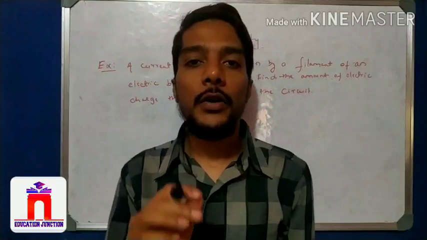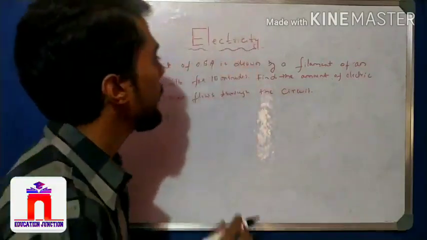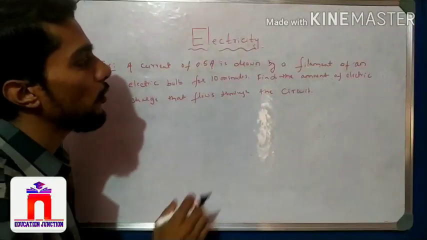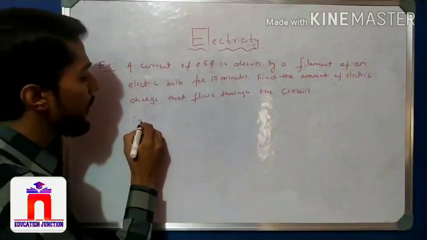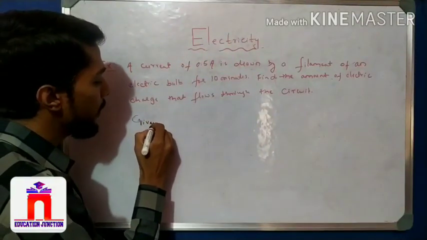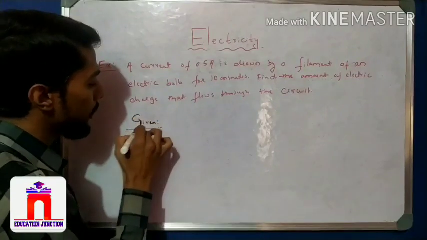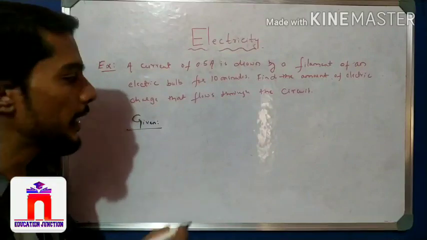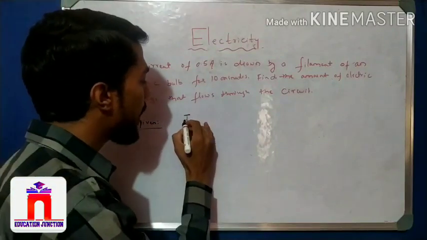Okay students, now take a numerical problem: a current of 0.5 ampere is drawn from a filament. Write the given first, one by one. Current is given. We know the symbol of current is I.